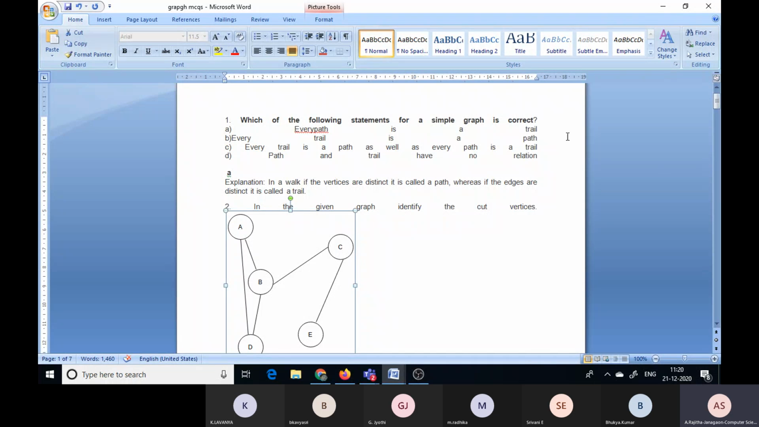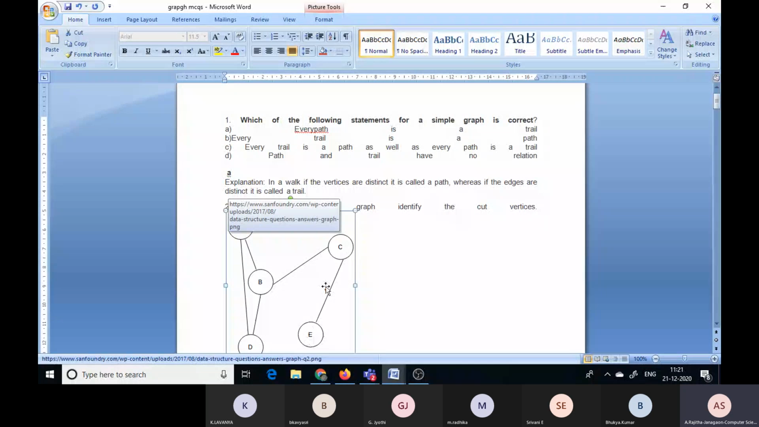Every path is a trial, but every trial is not a path. Every trial is not a path, every path is a trial. Suppose A B, B C, C E, so this is the path, this is a trial. Here edges are also distinct. Suppose coming to this case, you can observe here A to B, B to D and D to A. This is a trial. Suppose we take this also, this is not a path as well as not a trial.